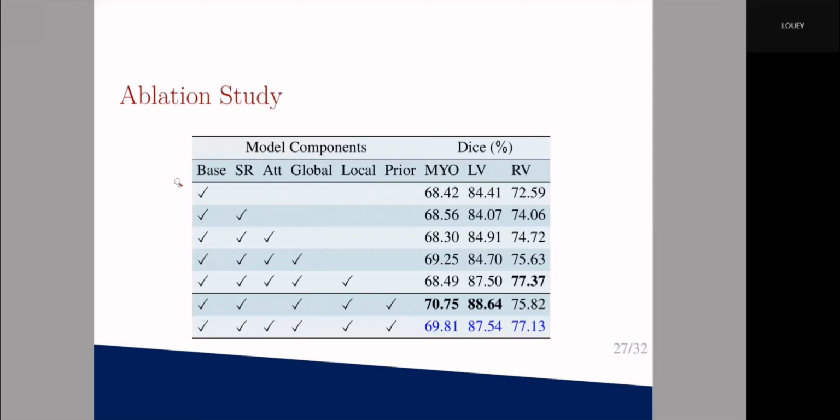We also do the ablation study. SR means sequential reparameterization. This is attention, global mutual information estimation, the local one, and the provincial information matching. Each component increases overall performance.